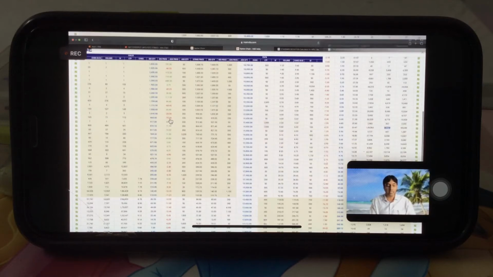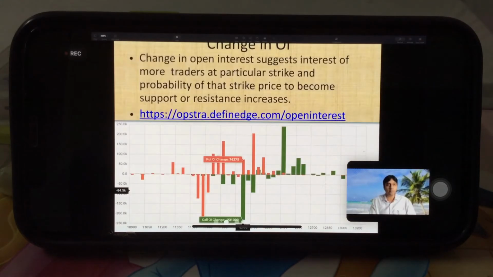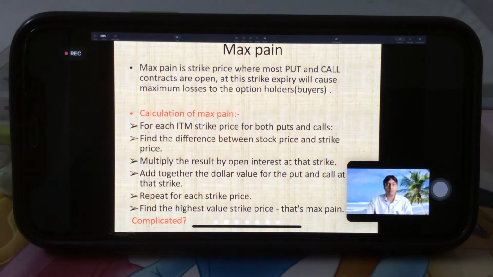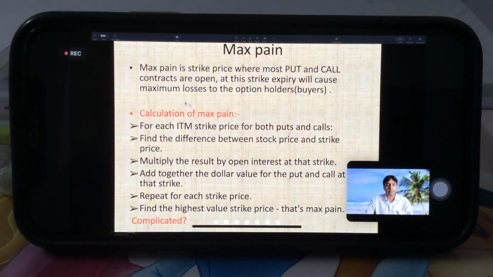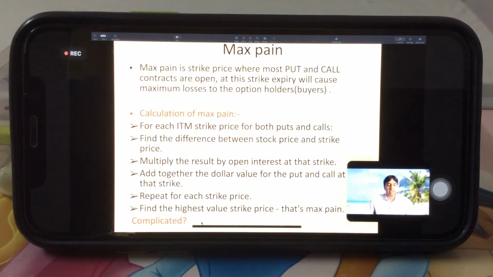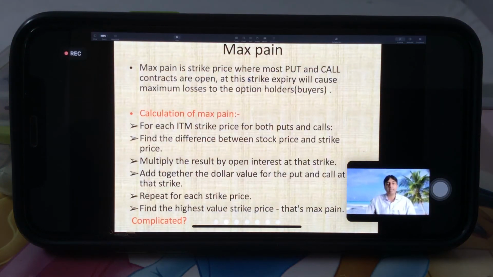So change in open interest. Next is Max Pain. So what is Max Pain? Max Pain is the strike price where most put and call contracts are open.